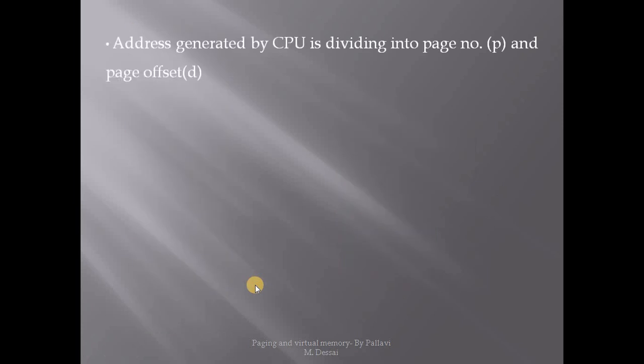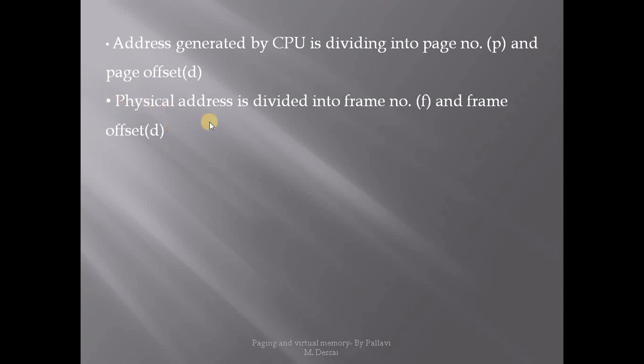Now we will see how the processes will get executed. Initially, the address generated by the CPU is divided into page number, which is indicated with variable P, and a page offset. So remember that the address generated by the CPU is divided into page number and page offset.